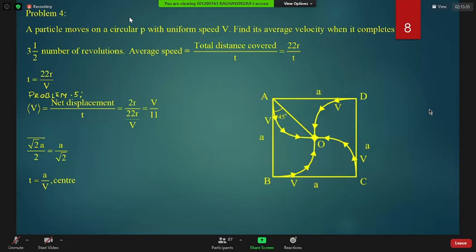Sir, it will be 2r by t. Yes, sir, 2r by t. No, wrong. Don't say that. No, 2r by t is not the answer. No, that is not the answer. 22r by t only, no, beta. To confuse you, I have done that.